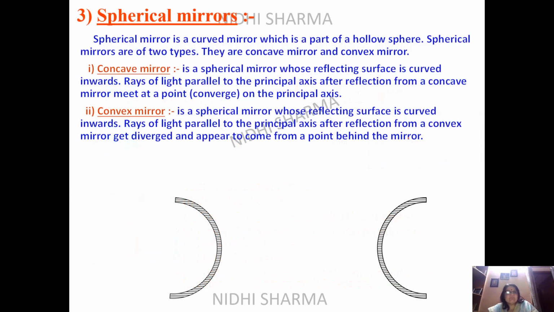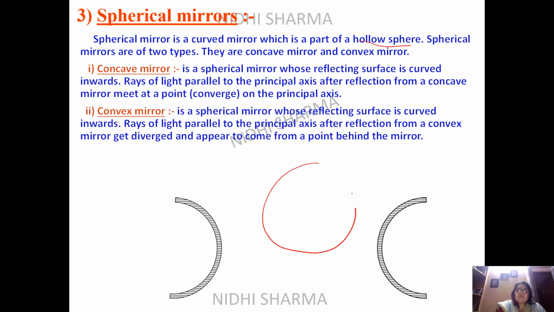Now next part. We have two kinds of mirrors, plane mirrors and spherical mirrors. Spherical mirrors are also categorized into two groups, concave mirror and convex mirror. You have done this in earlier classes, so I am just repeating how to make it. A spherical mirror is a curved mirror which is a part of a hollow sphere.